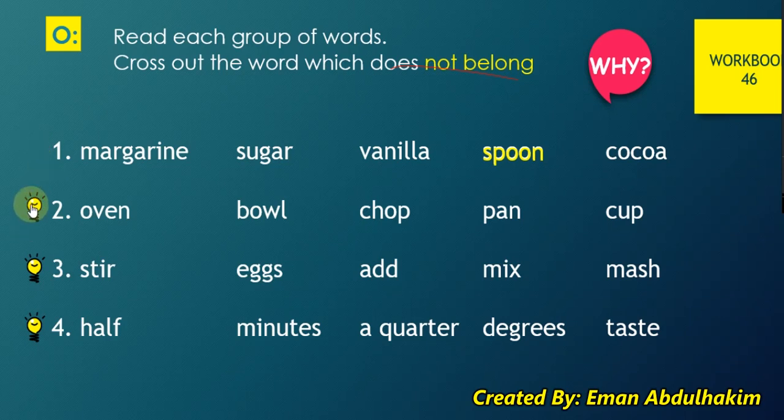Two: oven, bowl, chop, pan, cup. Chop, because it's an action, something that I do. And the other ones are utensils. Stir, egg, add, mix, mash. I will leave these three and four for you to do in your workbook. Okay?